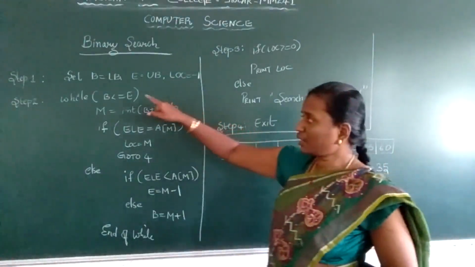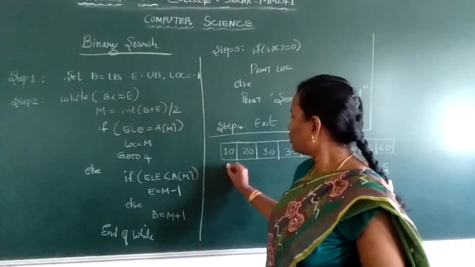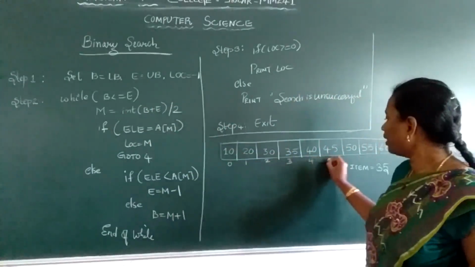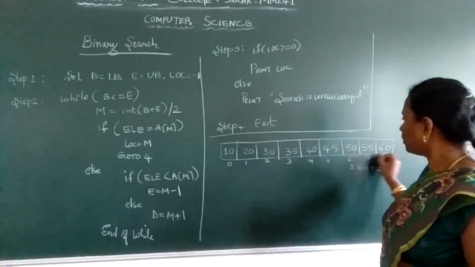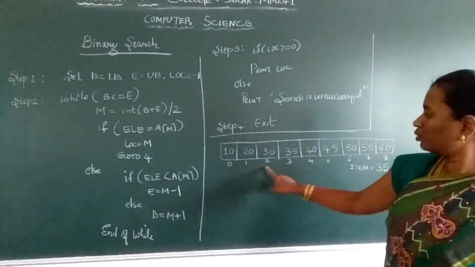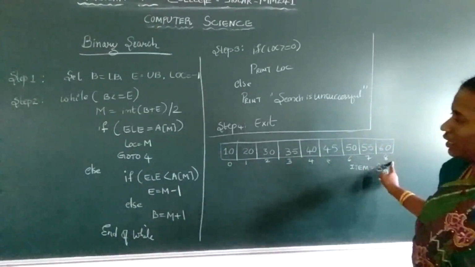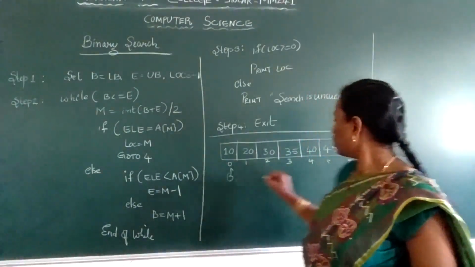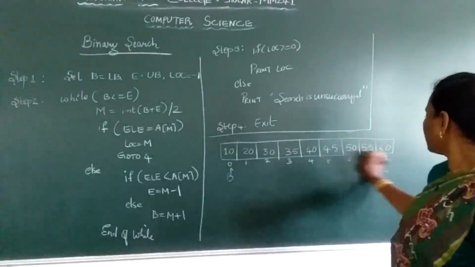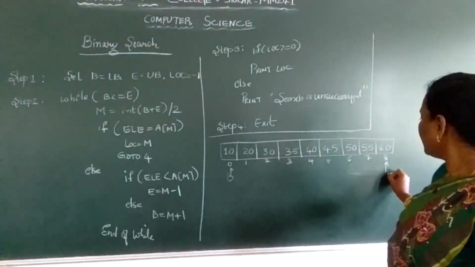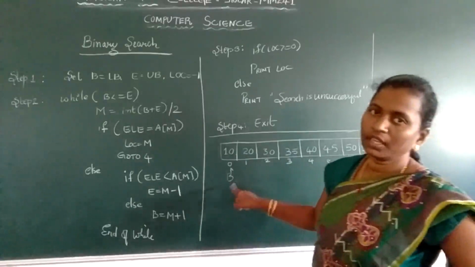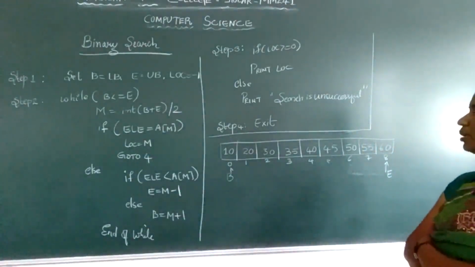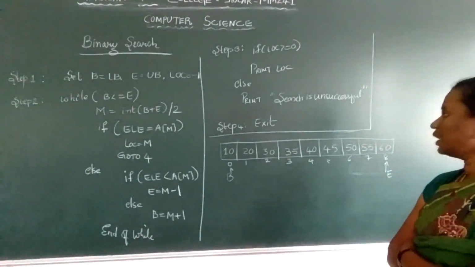Now B stands for beginning, E stands for ending. This is the indexing. Suppose I have an example array with indices 0, 1, 2, 3, 4, 5, 6, 7, 8. What is your beginning? Your beginning is 0, your ending is 8. I repeat, your beginning is 0, your ending is 8.